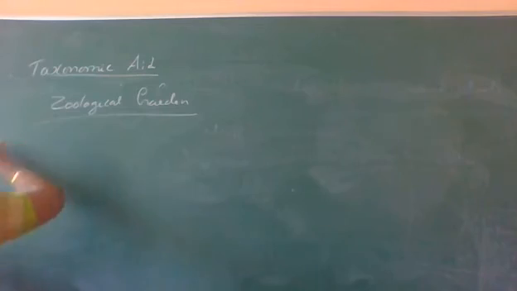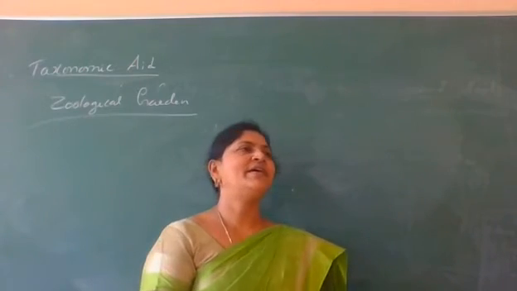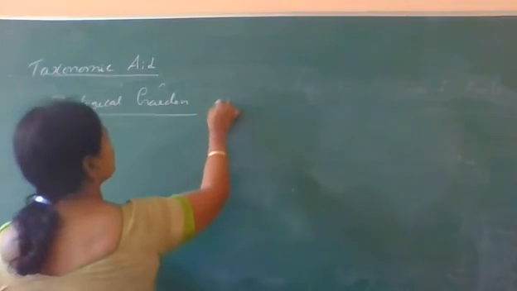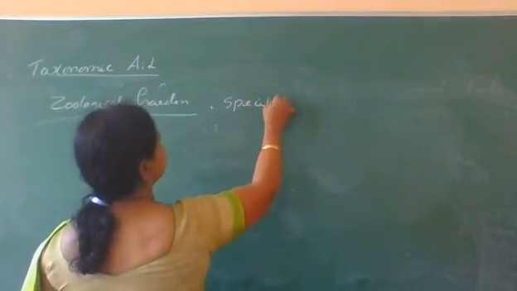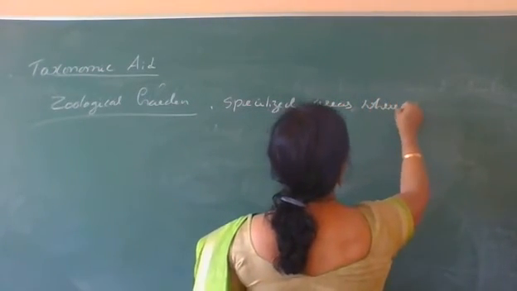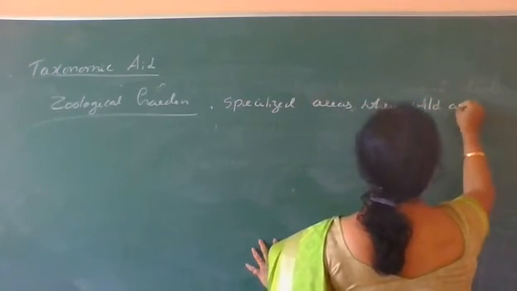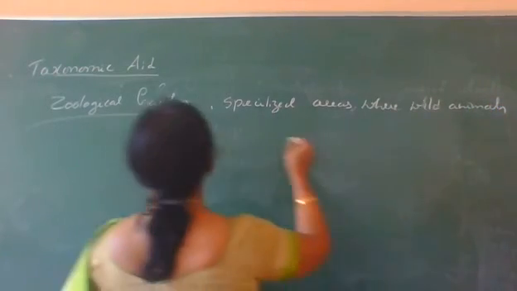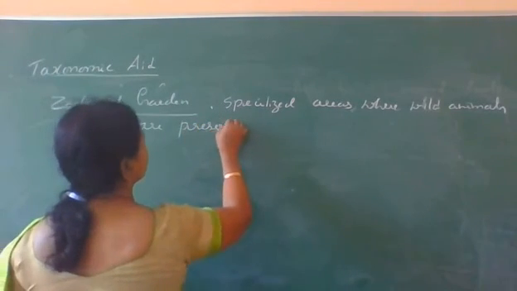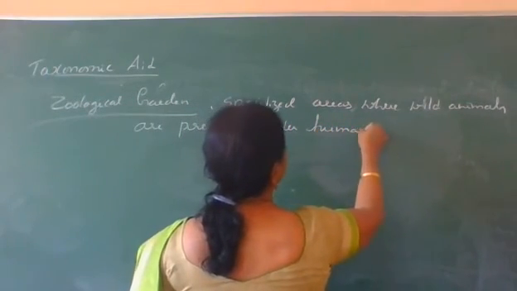What is a zoological garden or a zoo? It is nothing but specialized areas where wild animals are preserved under human care.